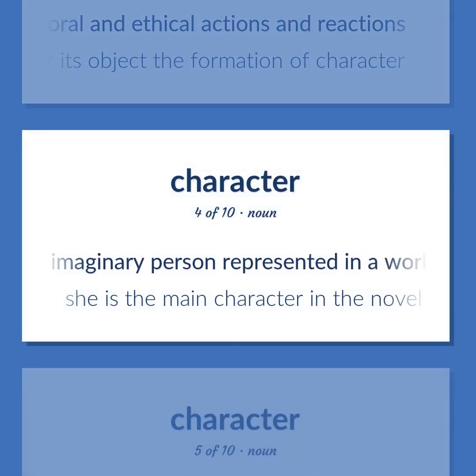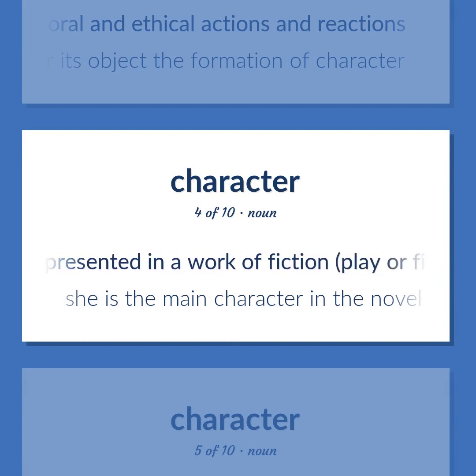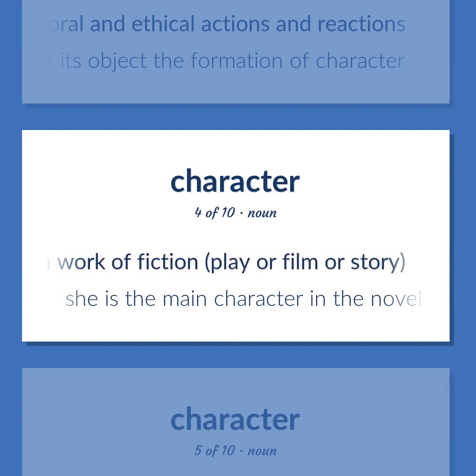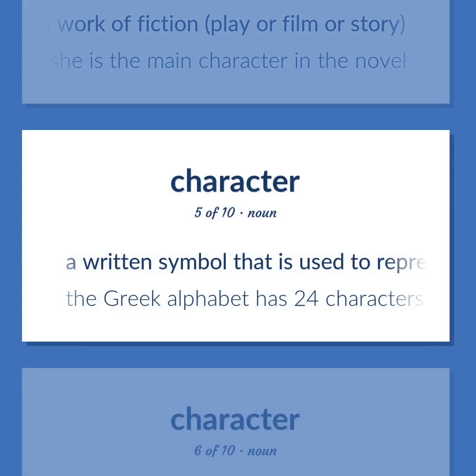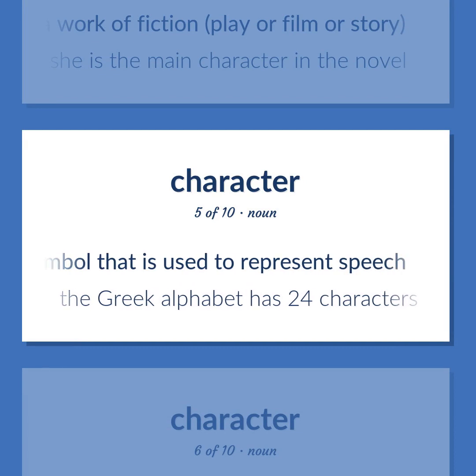An imaginary person represented in a work of fiction, play or film or story. She is the main character in the novel. A written symbol that is used to represent speech. The Greek alphabet has 24 characters.